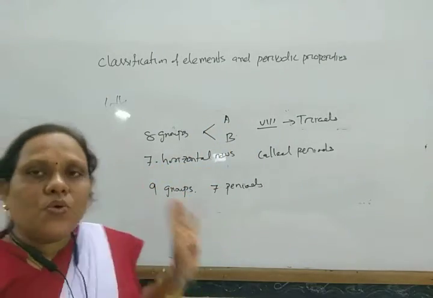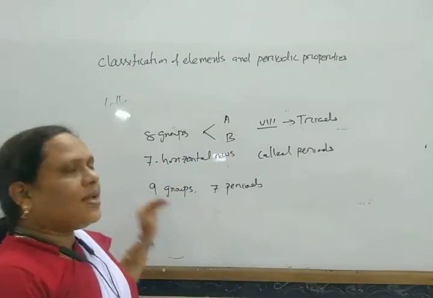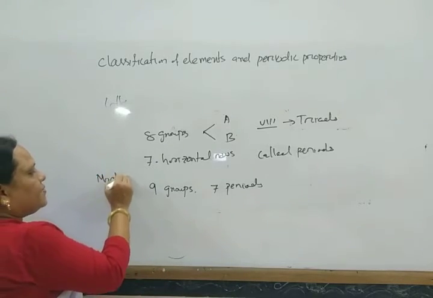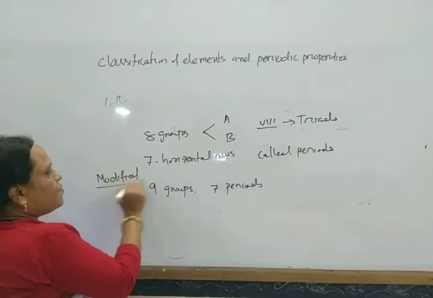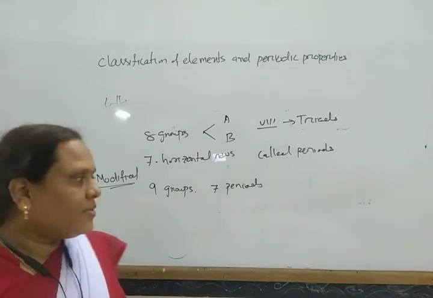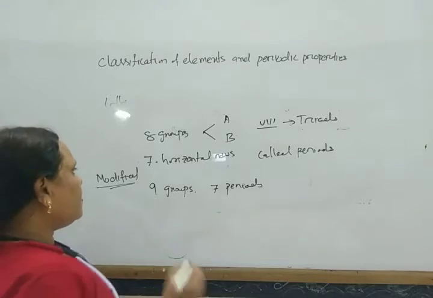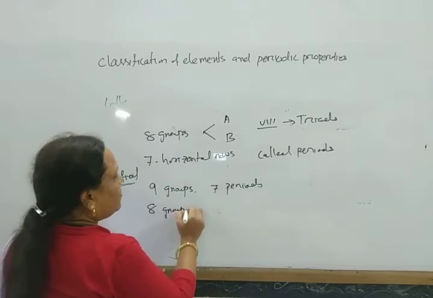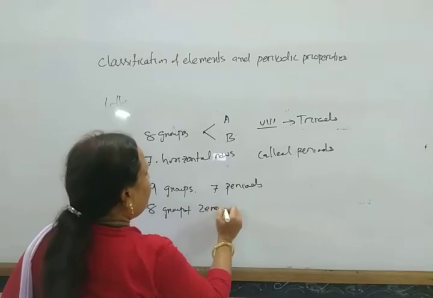At that time, there was no zero group element and no lanthanide and actinide. But in the modified Mendeleev's periodic table, when the zero group elements were discovered, they were kept in another group along with these 8 groups, that is called the zero group.